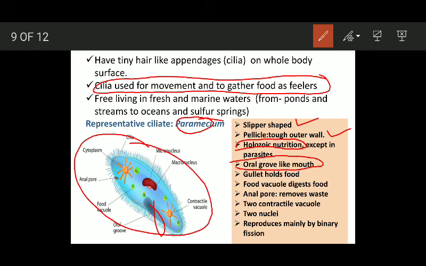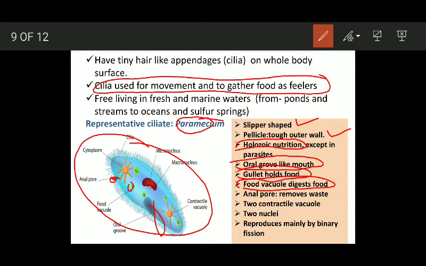Then it has a gullet which holds the food. The food which this organism has taken gets digested inside the food vacuole which is present inside the body. Here you can see this is the food vacuole. It helps in digestion of food. It also possesses an anal pore which removes the waste products. Here this is the anal pore.